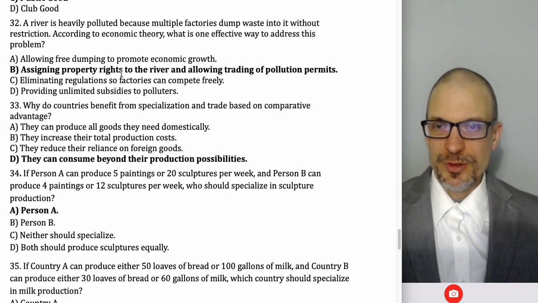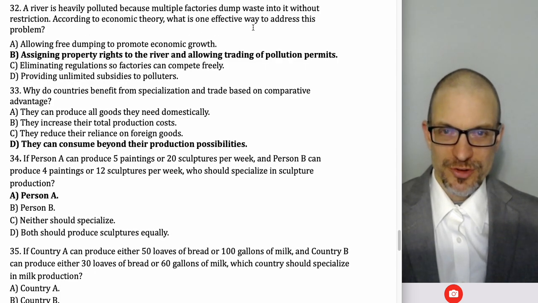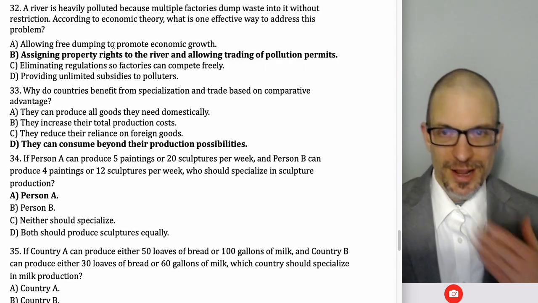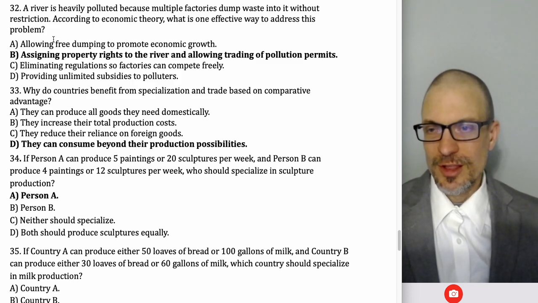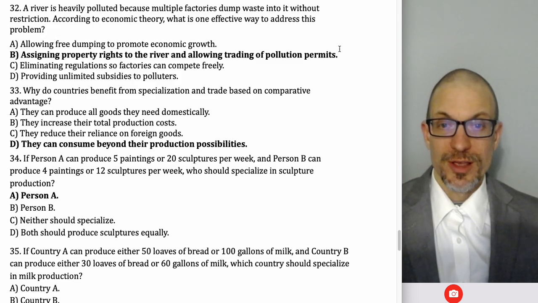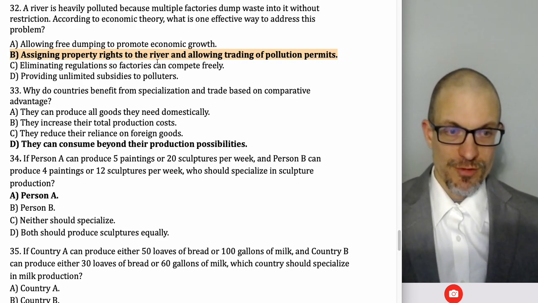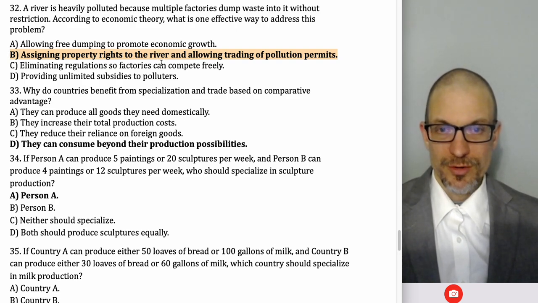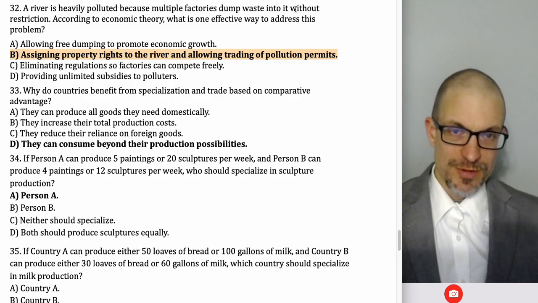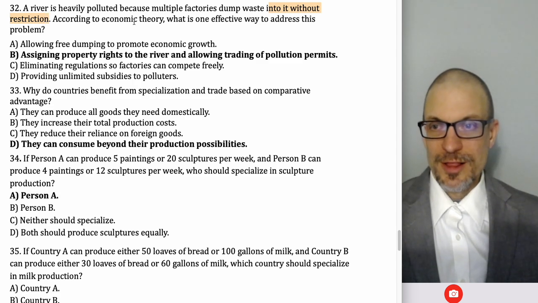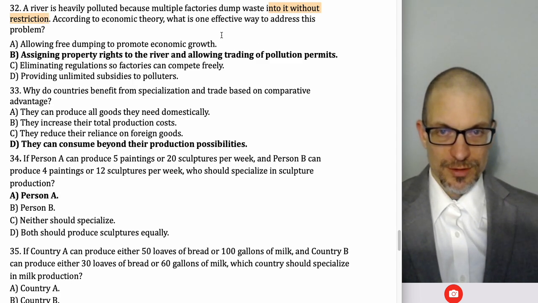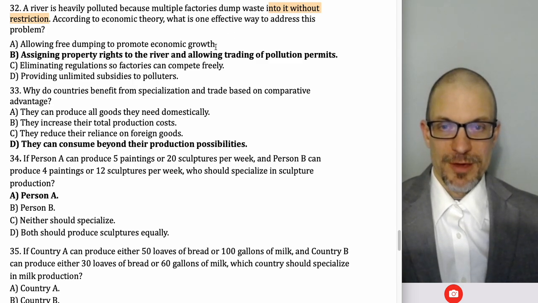Okay, a river is heavily polluted because multiple factories dump waste into it without restriction. According to economic theory, what's one effective way to address this? Assigning property rights to the river and allowing trading of pollution permits. Yeah, so if somebody owns the river, maybe the government, and you're only allowed to pollute a certain amount, and beyond that amount you get heavily fined, because previously they were able to dump without restriction, then the factories that are able to mitigate their waste will do so, and then they'll sell their permits to factories that aren't able to.